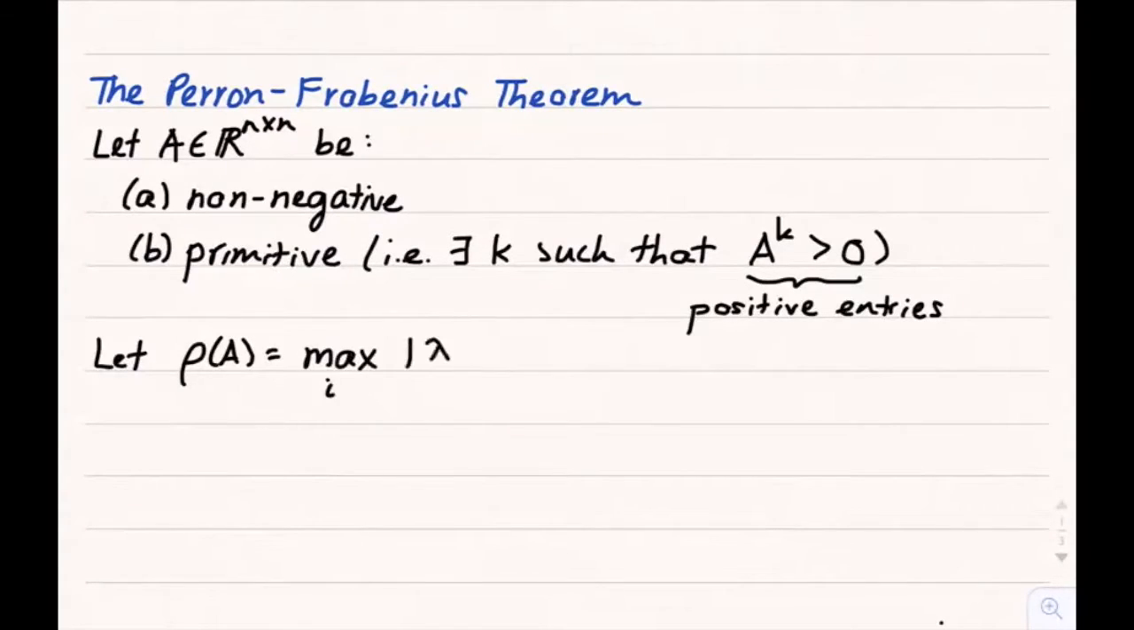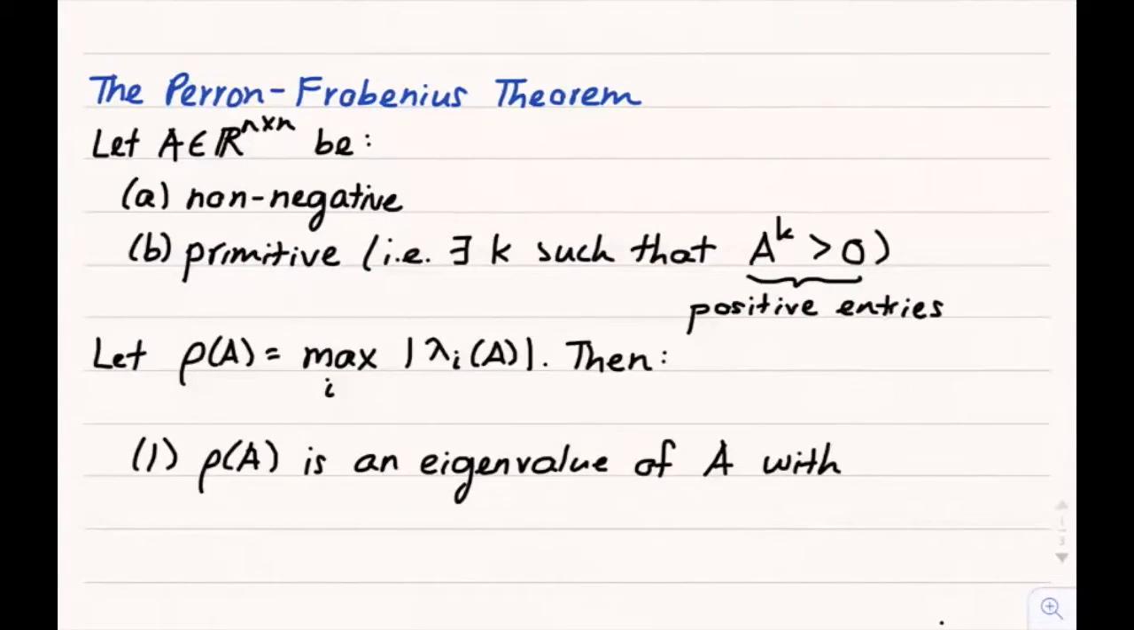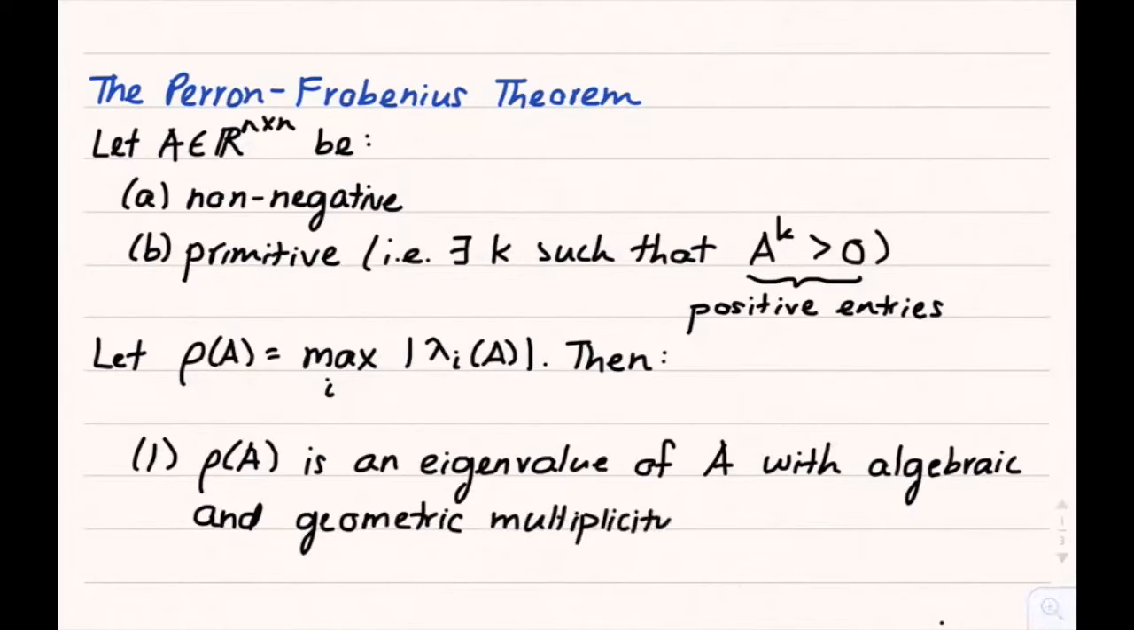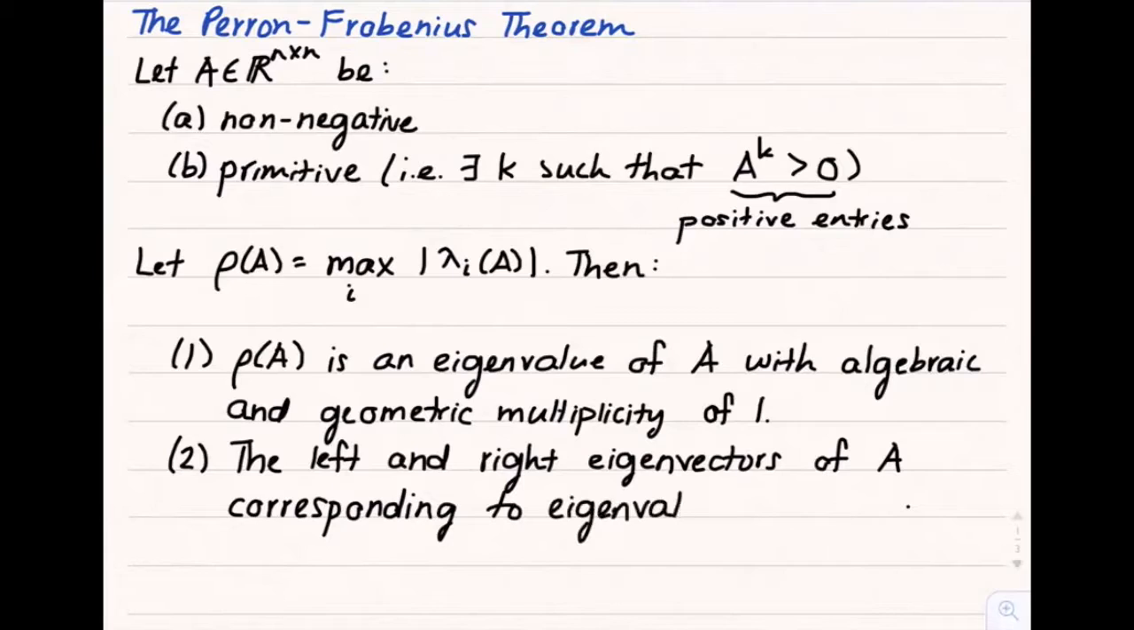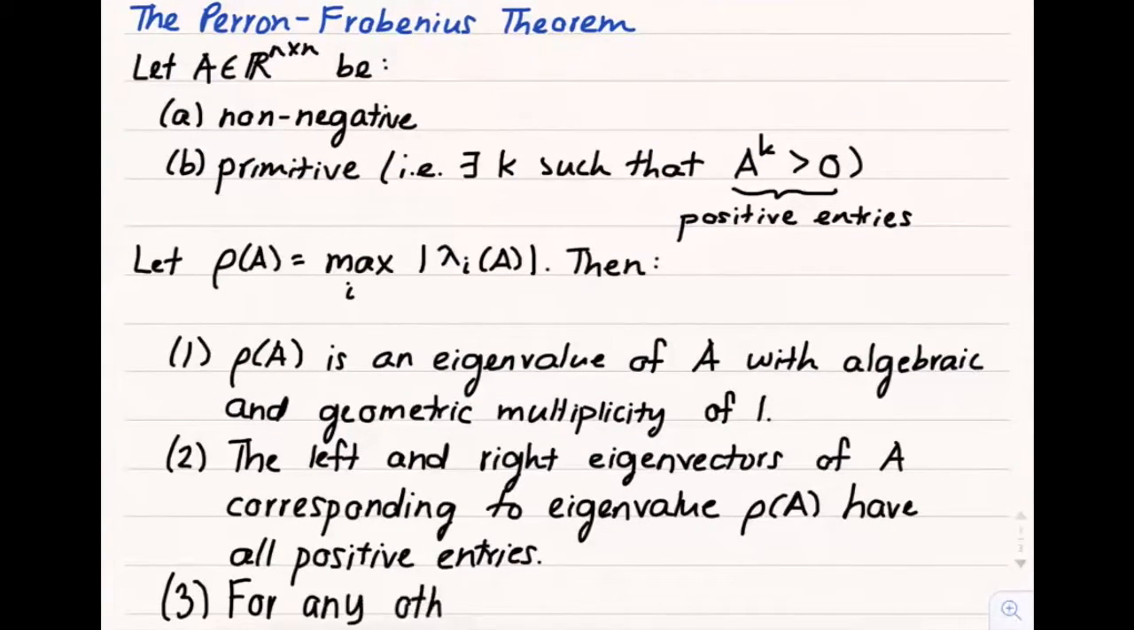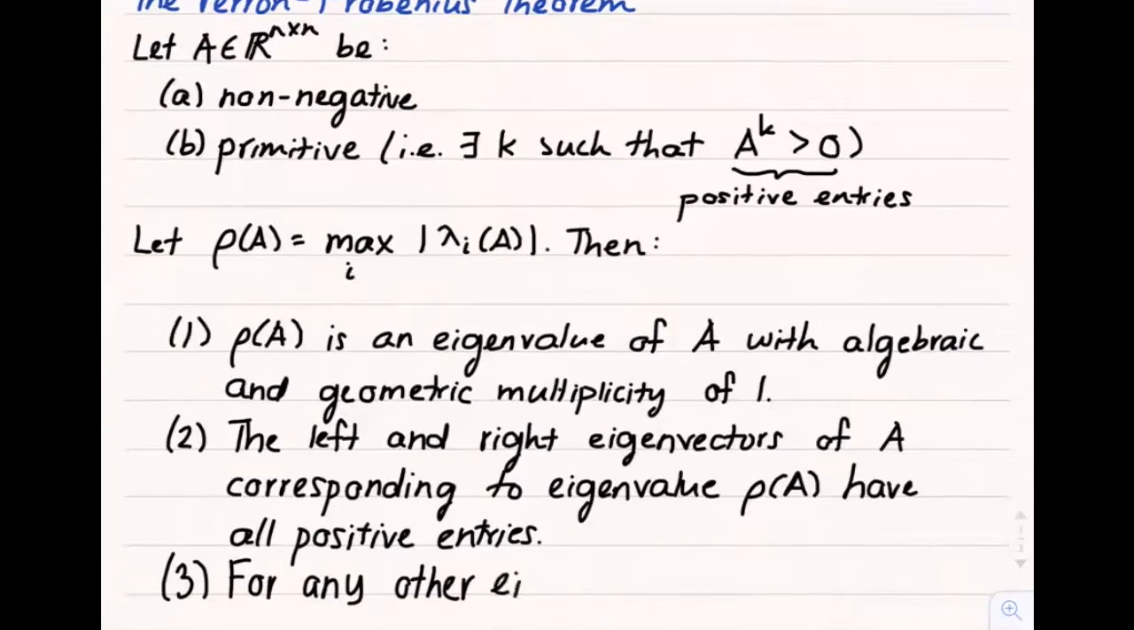Next, we let rho of A denote the spectral radius of A. The Perron-Frobenius theorem guarantees that rho of A is an eigenvalue of A, with algebraic and geometric multiplicity of 1. Moreover, the left and right eigenvectors of A corresponding to the eigenvalue rho of A have positive entries. Finally, the theorem guarantees that for any other eigenvalue lambda of A, lambda is strictly less than rho of A in absolute value.